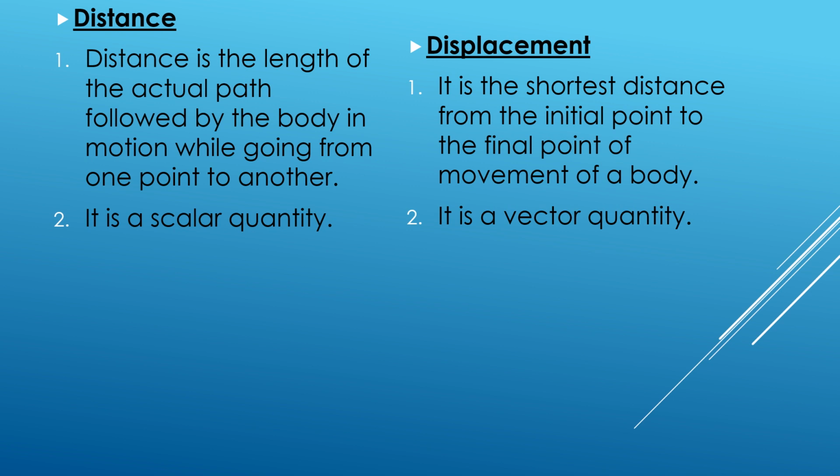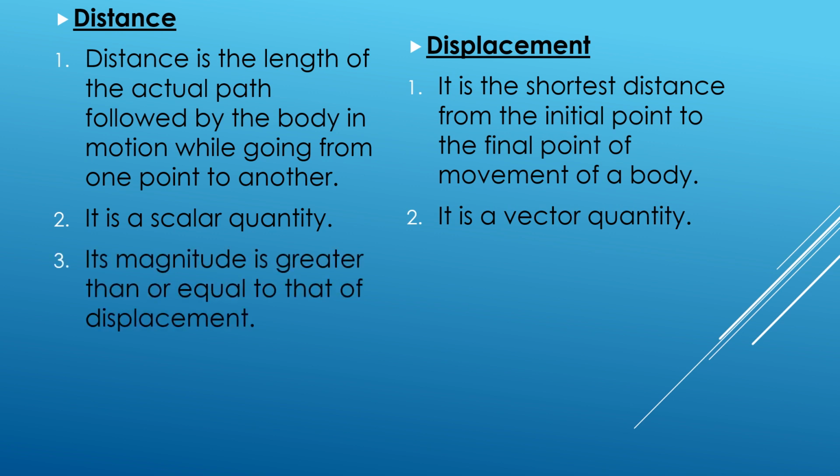Now what is a scalar and a vector? You have studied it. Scalar means the quantity which can be expressed by giving only its magnitude, and vector quantity means the quantity which can be expressed by giving its magnitude and direction.